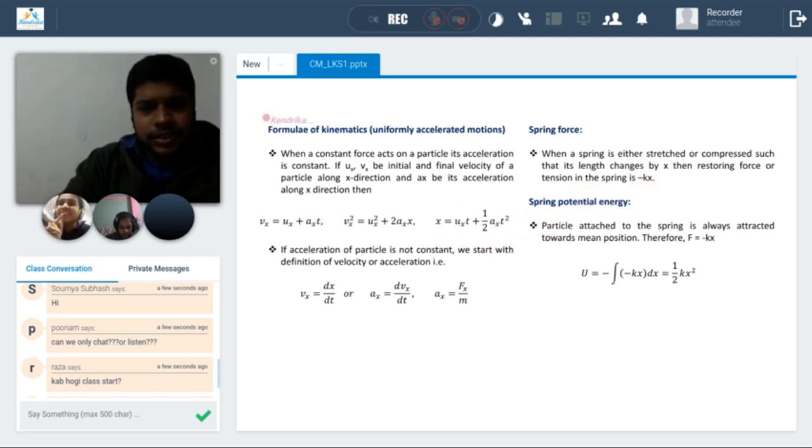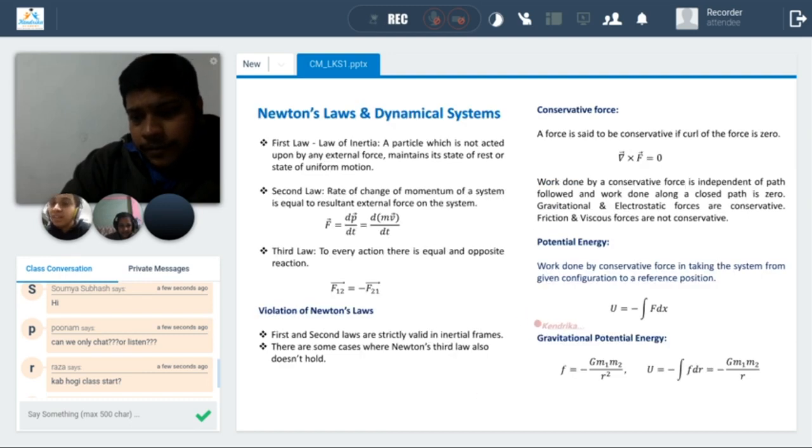I have a basic doubt. It's very simple. What is the difference between potential and potential energy? Potential and potential energy. So basically, if you see this, V.